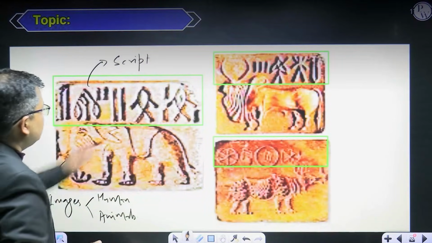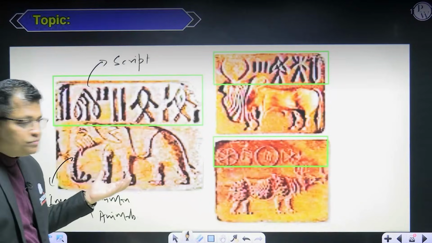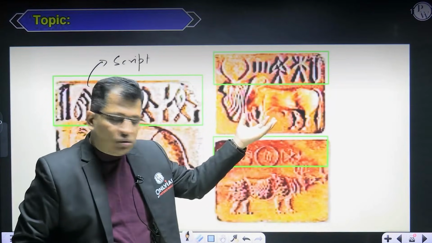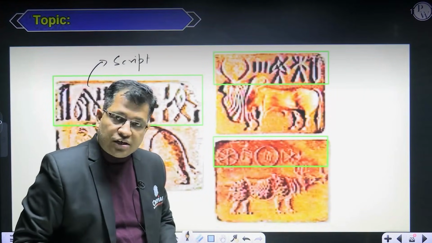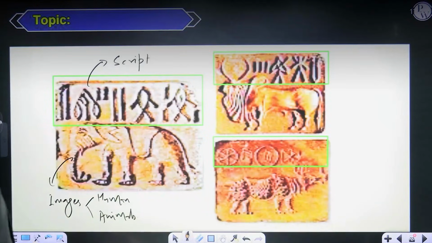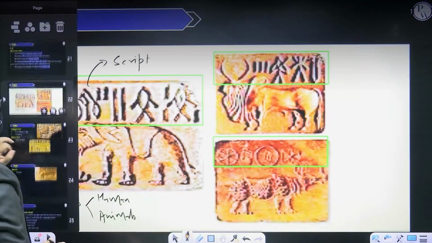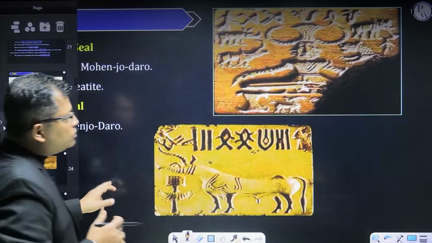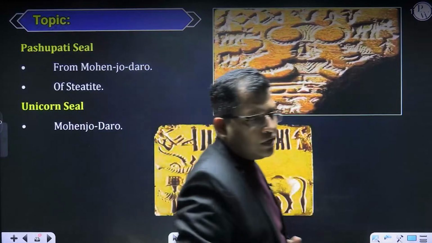Now coming to here, you can see there's an elephant, there is a humped bull, and there is a rhinoceros. Are you getting me? So now if I take you to another slide, the most popular seal of